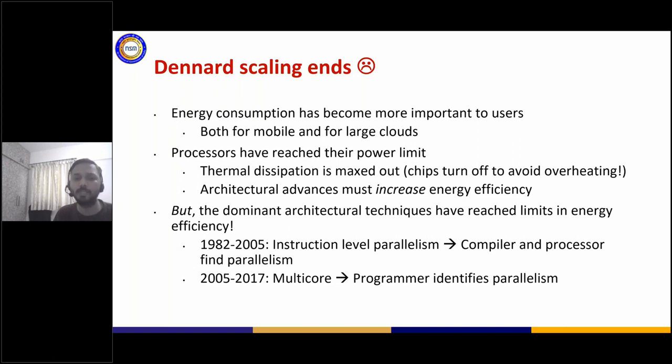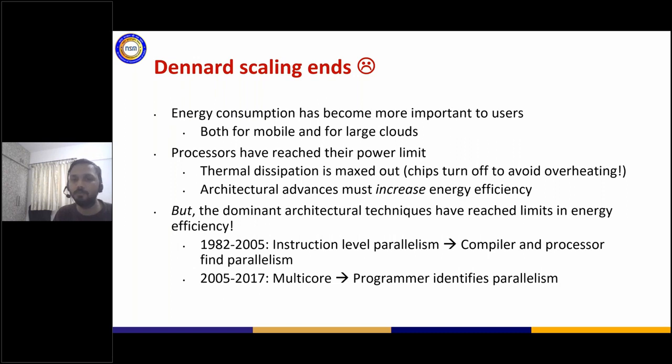If I don't do that, the compiler has limited visibility in terms of making that happen. Now that also results in very low performance for the older generation softwares or high performance computing softwares which were written, because I need to change those, right? Otherwise, I cannot make use of the instruction level parallelism.